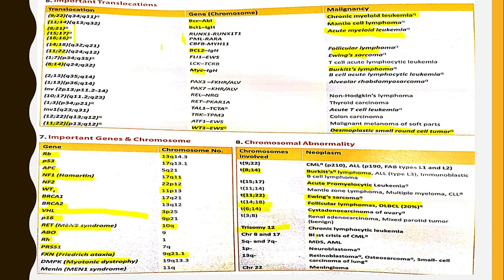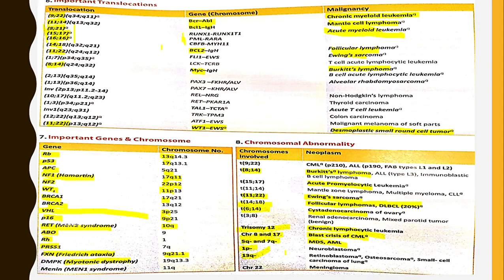Trisomy 12 is seen in chronic lymphocytic leukemia. This is very important: chromosome 8 and 17 abnormality is seen in blast crisis of CML. Deletion between 5q and 7q is seen in myelodysplastic syndrome and AML. 1p is seen in neuroblastoma. 13q is seen in retinoblastoma, osteosarcoma, small cell carcinoma of lung.